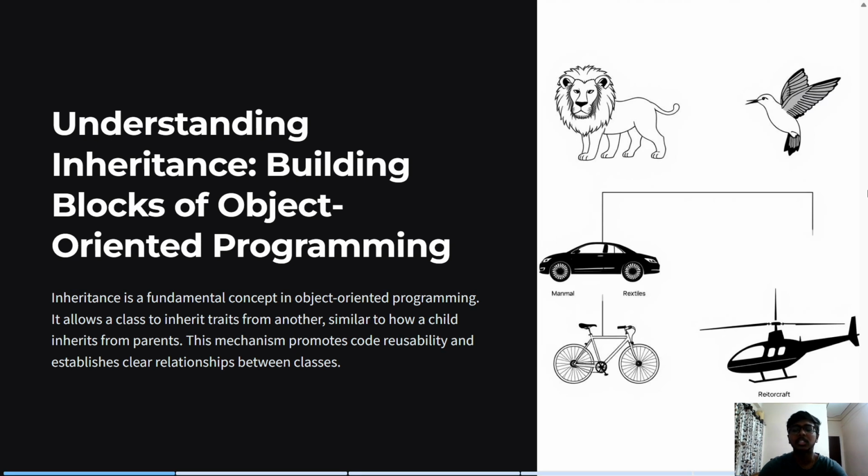For example, let us consider a vehicle. Generally, a vehicle is something which is used for transportation. Under vehicle, we have many types like bikes, autos, buses, helicopters, etc. All these come under vehicle. Ultimately, here the vehicle is just used for transportation. So the vehicle represents the class which acts as a blueprint through which we can create new objects according to our requirements. So this mechanism promotes code reusability and establishes a clear relationship between classes.